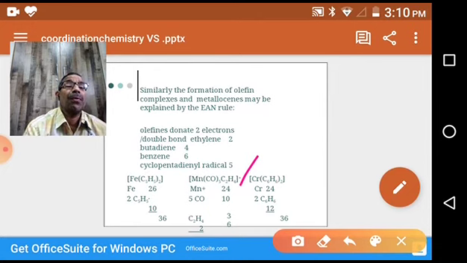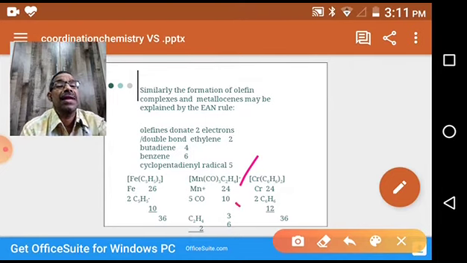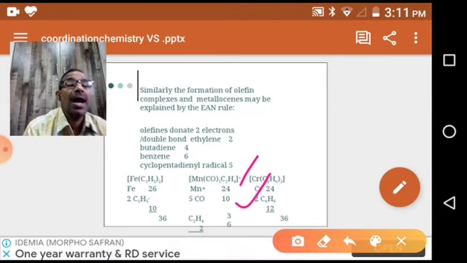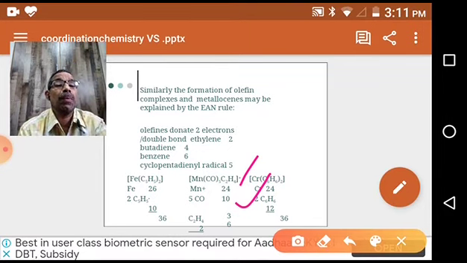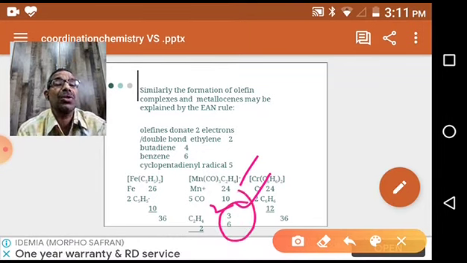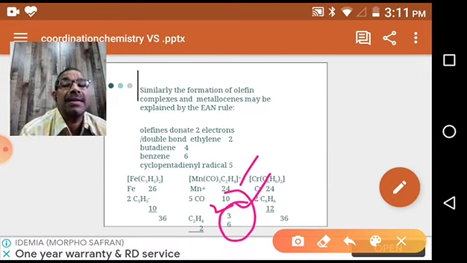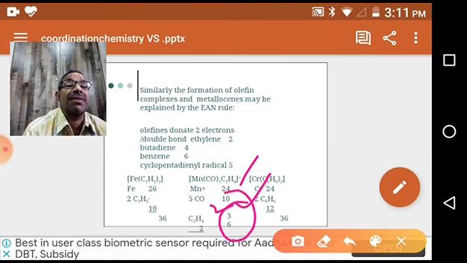Then 5 carbonyl groups. 5 into 2, 10 electrons. It gained 10 electrons from carbonyl groups, and 1 ethylene, C2H4, gives 2 electrons. So 24 plus 10 is 34, plus 2 is 36. So altogether 36, so this complex is stable. It exists as such. We can isolate it, we can prepare this complex.